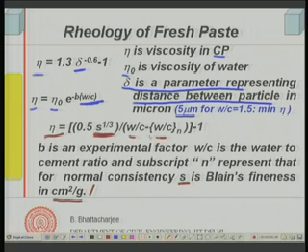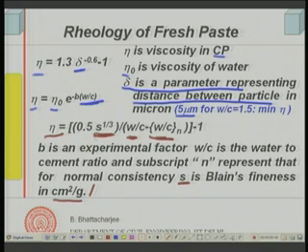This is the water cement ratio for normal consistency. If you have more water cement ratio than normal consistency, the viscosity will reduce. So, this is a more generalized equation relating both water cement ratio and the fineness of the cement. With normal consistency water, this term would be 0, and this is actually very large. Therefore, viscosity reduces as I increase the water cement ratio beyond the normal consistency, and it increases with fineness of the cement.